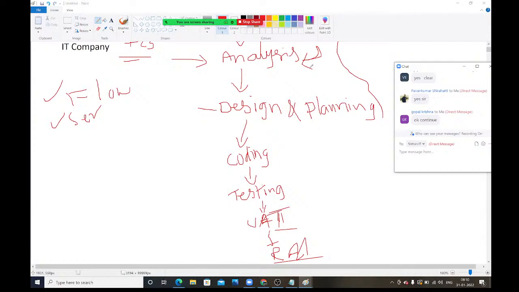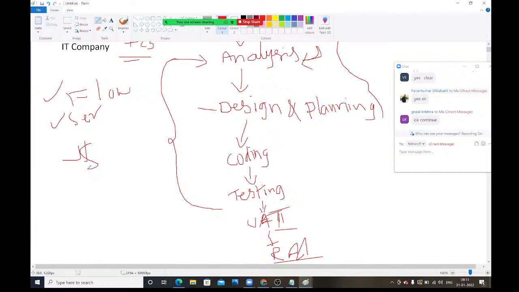If any company wants to start a project, these are the different stages they need to be involved in. First one is requirement gathering, second is analysis, third is designing and planning, fourth is coding, fifth is testing, sixth is UAT, and the last one is release and maintenance. Clear?